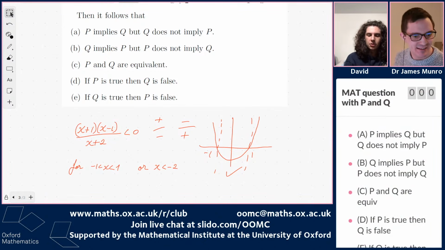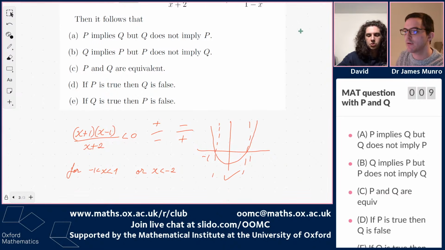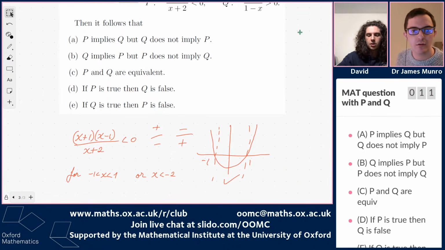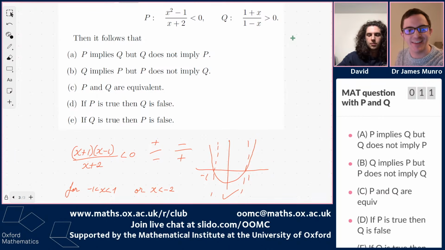So now we could check maybe Q as well. I mean, let's see if x is less than negative 2. Well, if x is less than negative 2, then is Q true? I've not got Q on screen. Sorry. Tell me more about Q.